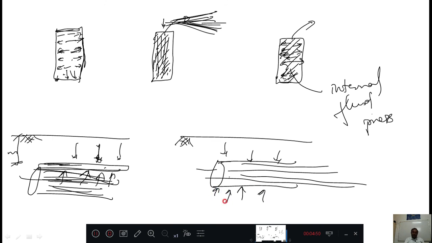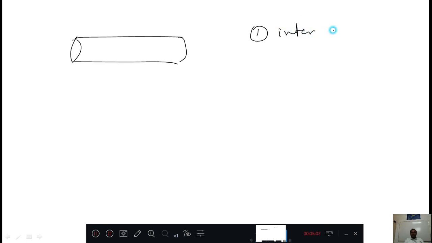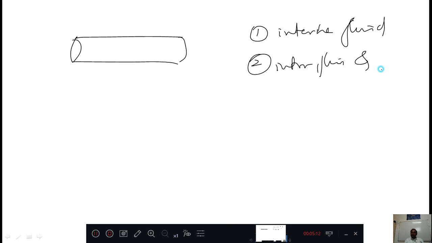In one way or another, the conclusion is that whatever purpose you use the cylinder for, one condition is that the cylinder may be subjected to internal fluid pressure. Another is that it may be subjected to internal fluid pressure along with external pressure.